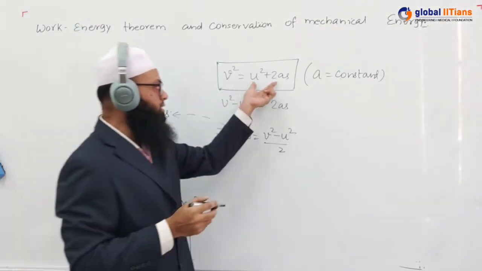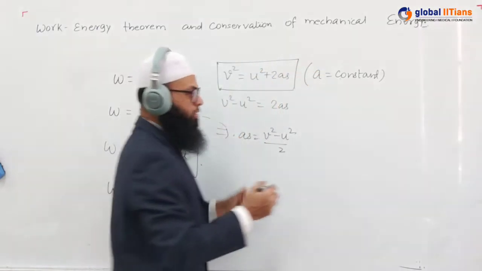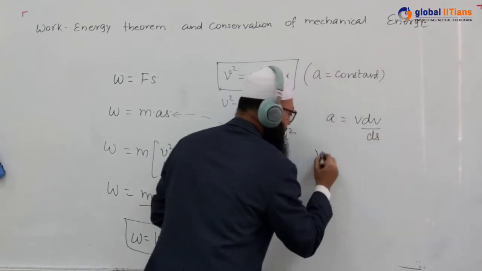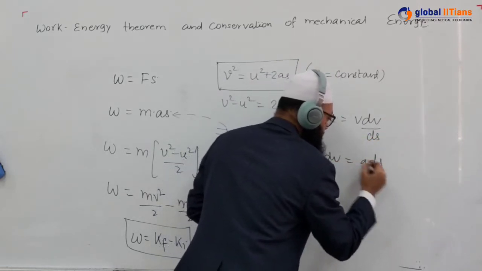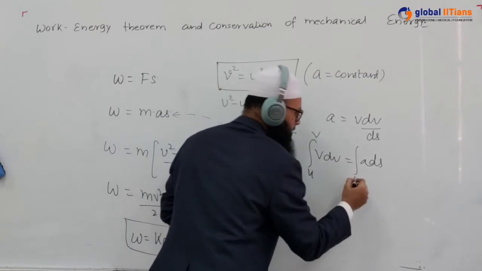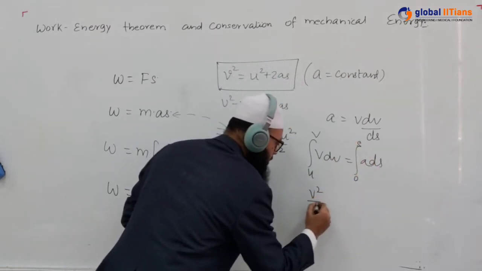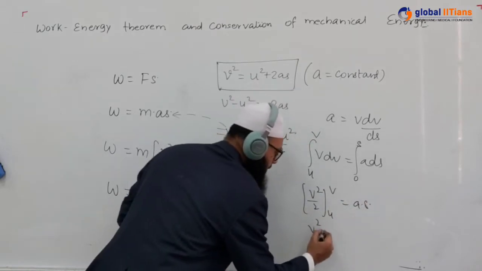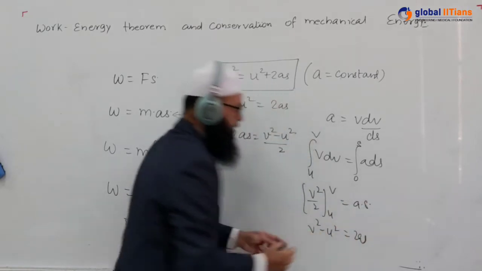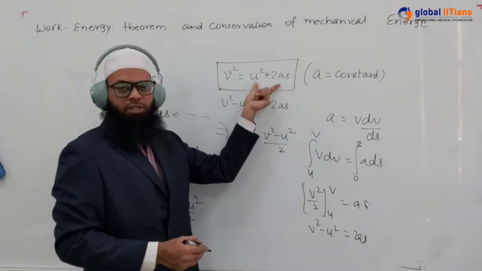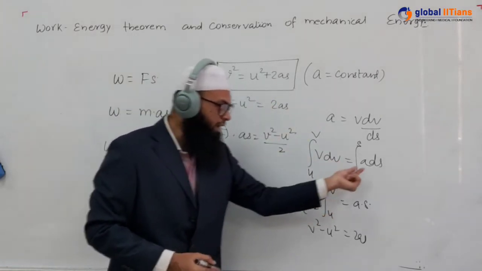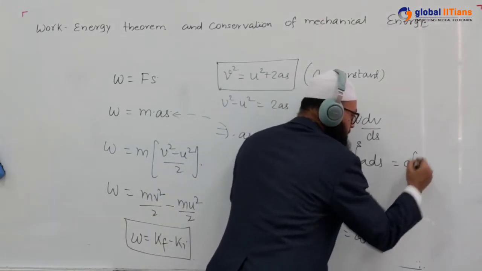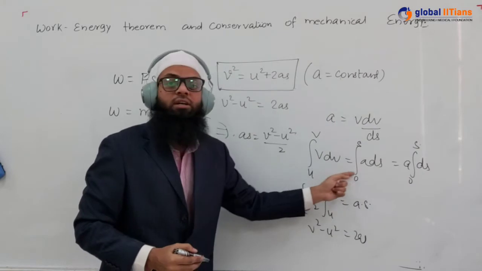Actually, this expression has come out from a is equal to v dv upon ds only. So v dv is equal to a ds. Now integrate from u to v, and from 0 to S. So it is going to be v square by 2 from u to v, and it is going to be a into S. So v square minus u square is equal to 2aS. So by computing integration only we have got this expression. But then you can see a was taken out of the integration. That means in this case acceleration was considered constant.